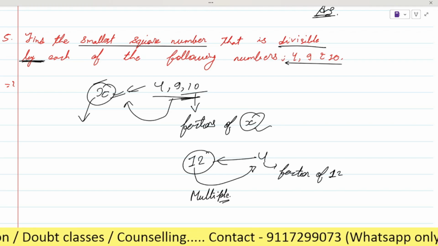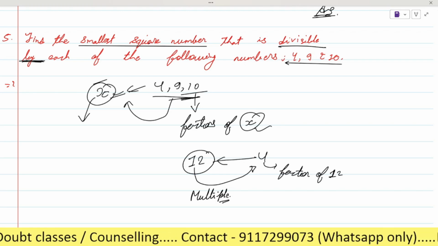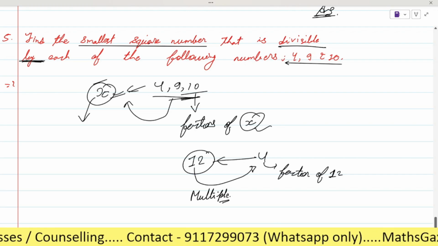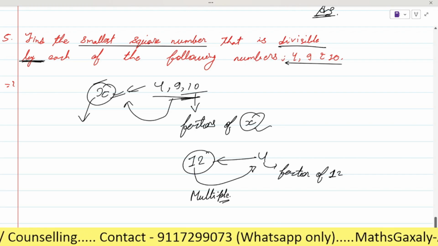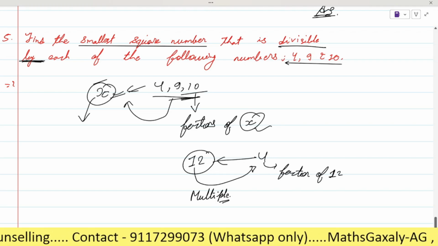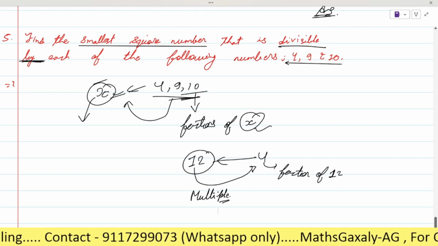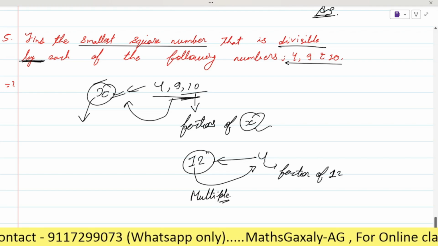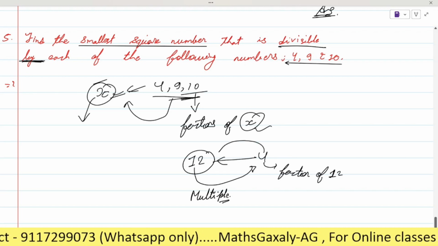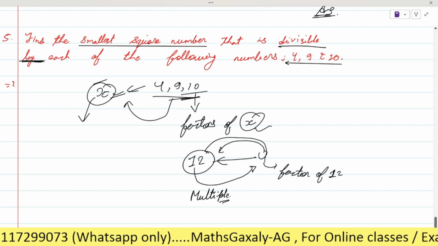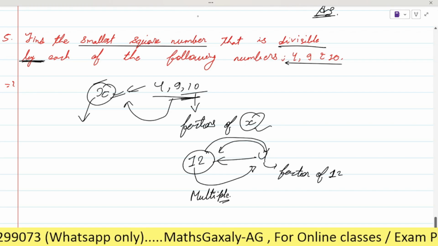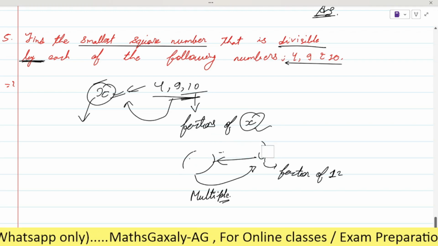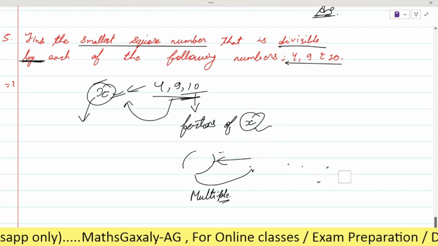But when we continue our classes, at that time you have to keep your revision continuing. Okay? Otherwise, you will definitely get stuck like this. Okay? So here 4 is the factor of 12 and 12 is the multiple of 4, right? Is it clear? Any doubt here? No doubt, sir.